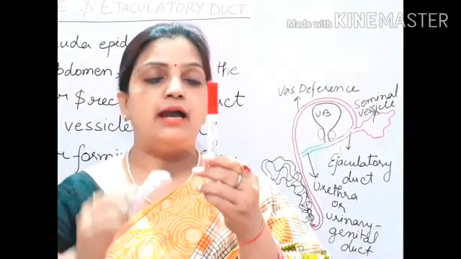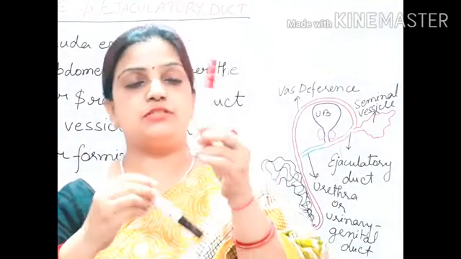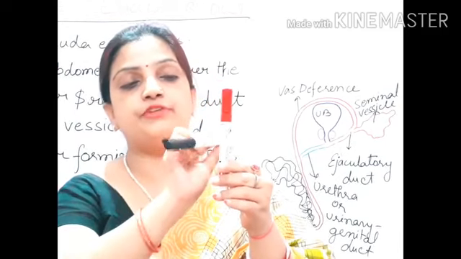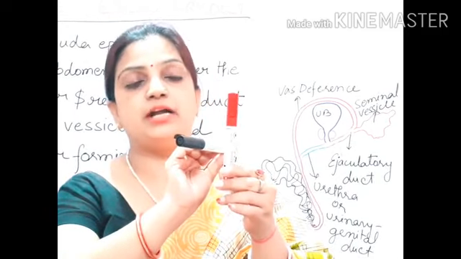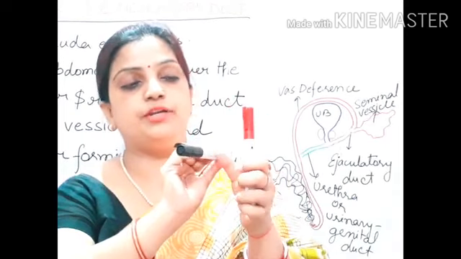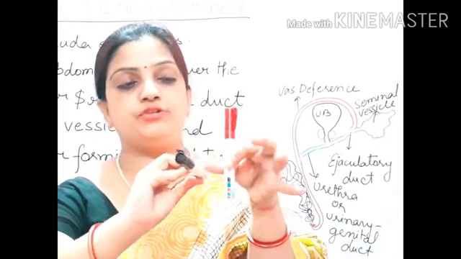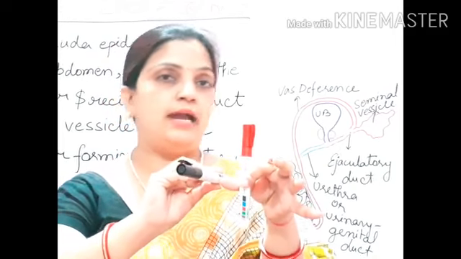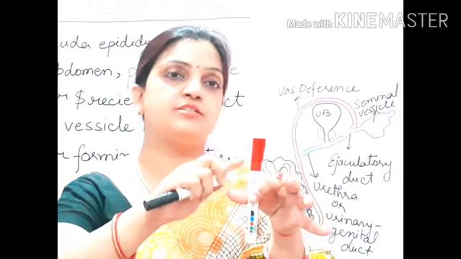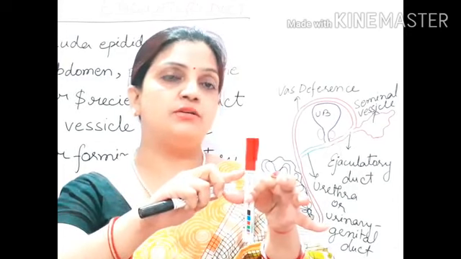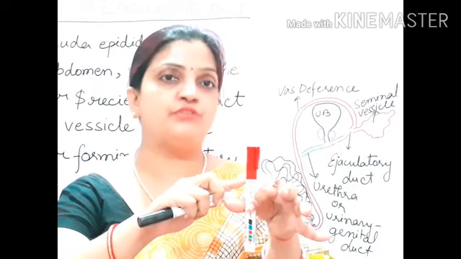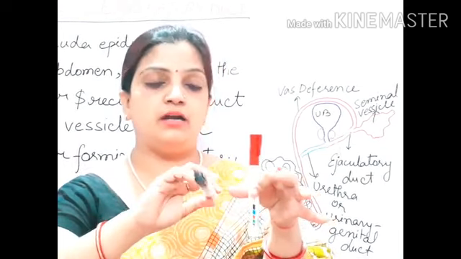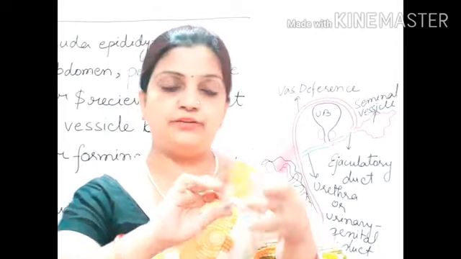So suppose this is your urinary bladder and the urethra is coming out from here, and from behind, your ejaculatory duct is going. So the urethra will be joining the ejaculatory duct in this way. And you know that the urinary bladder is responsible for the storage of urine. It is a reservoir for urine. So urine will be released through the urethra into the ejaculatory duct.